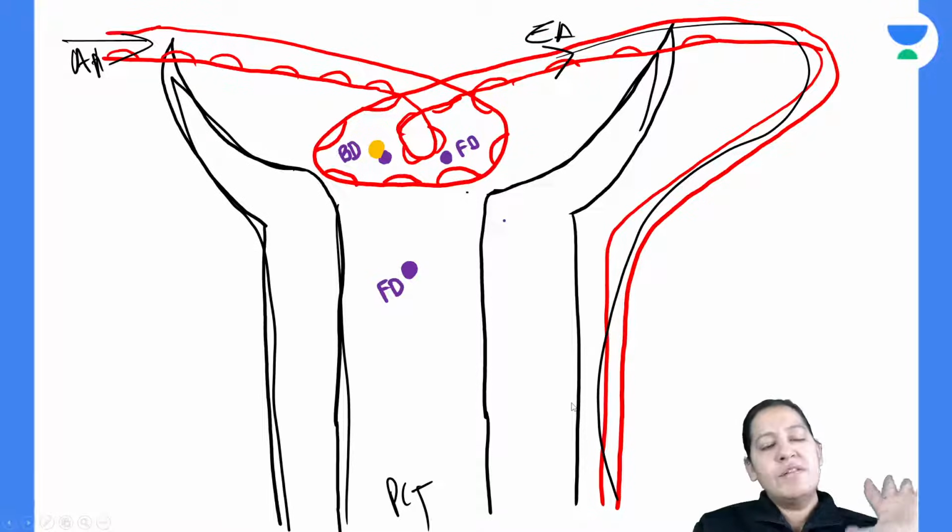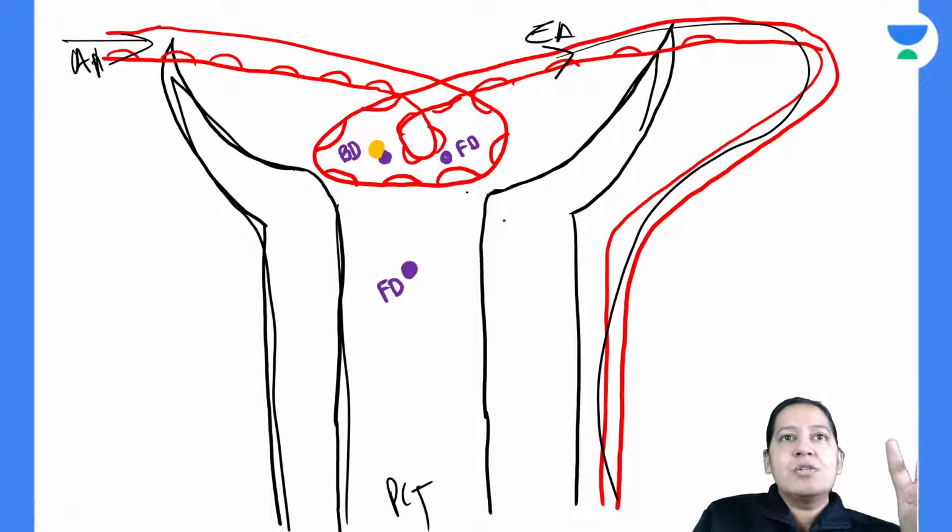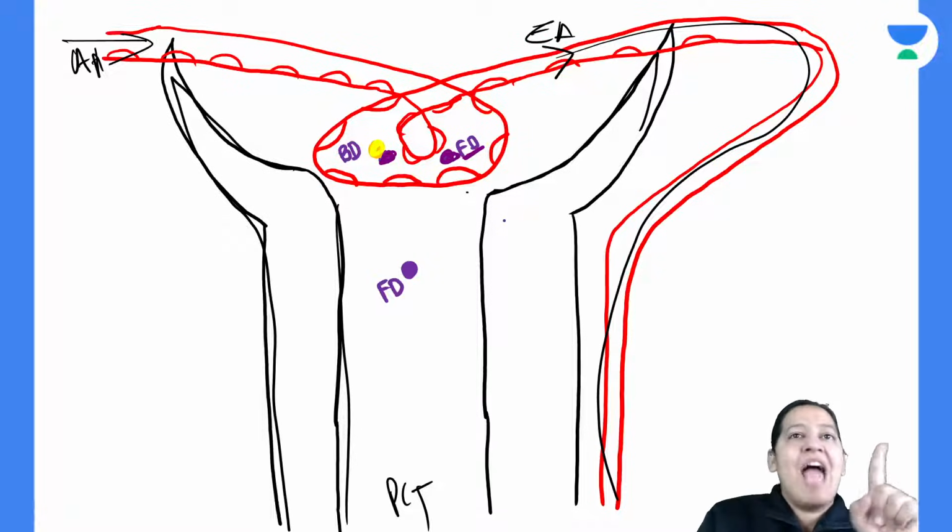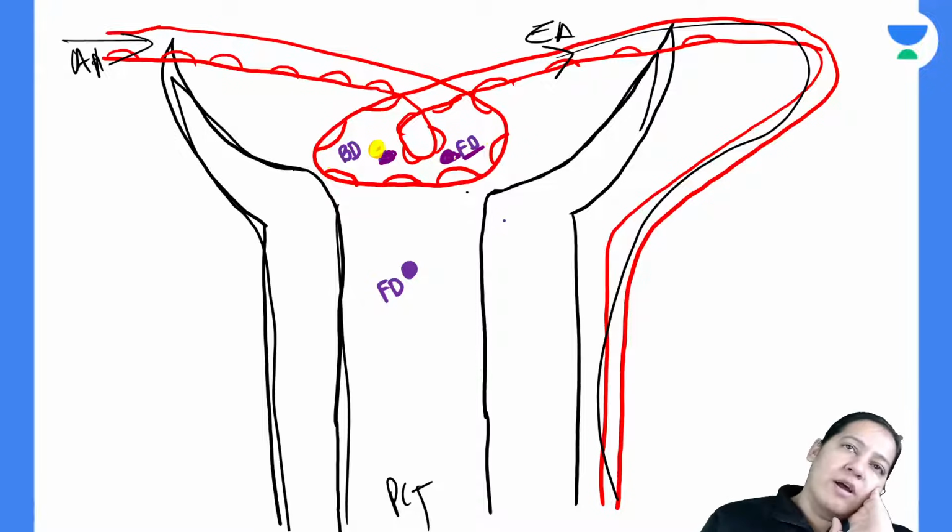See the drug. Now you will say, ma'am, in blood, you told us that drug is present in 2 forms. See the purple color. This is the free drug, not bound with the protein. And this is the bound drug. Can you see? Yellow is the protein. So it is bound with the protein. So drug is present as FD and BD. FD is the free drug. BD is the bound drug. Give me a thumbs up.